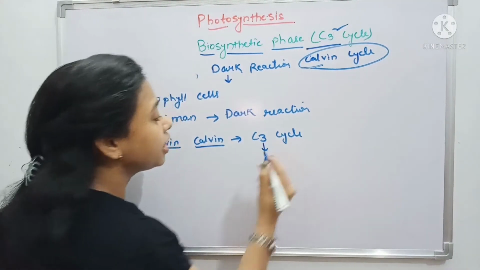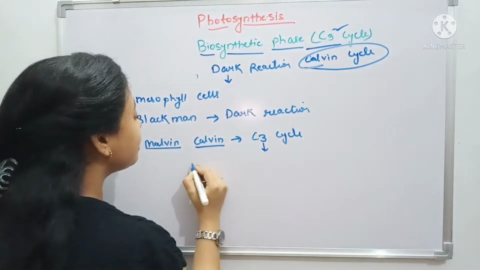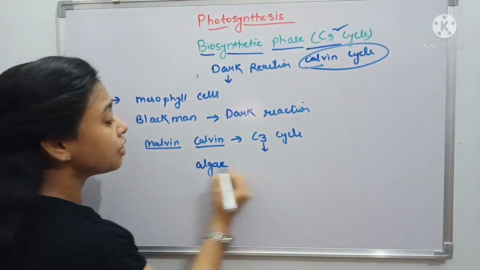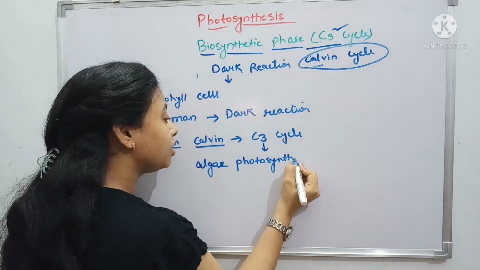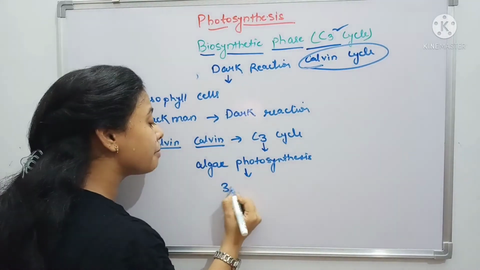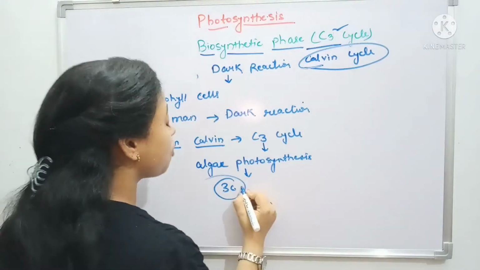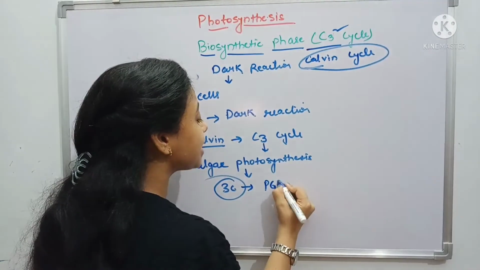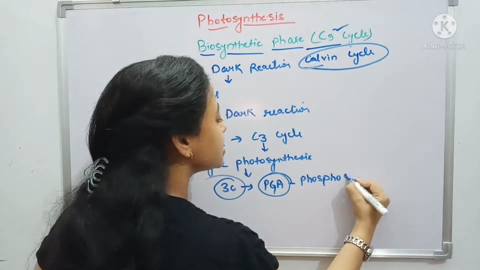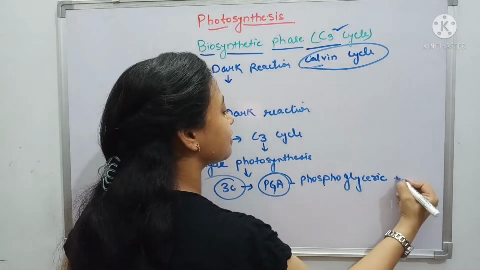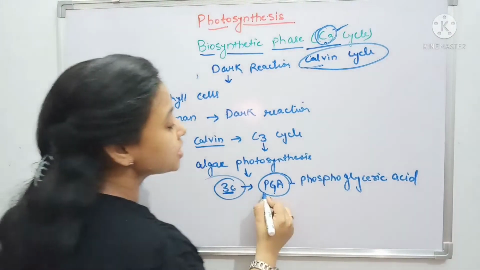Initially he studied this C3 cycle in algae. He studied algal photosynthesis and told that the first 3 carbon compound formed is phosphoglyceric acid. I am writing the full form here: phosphoglyceric acid. That's why it is named C3, because a 3 carbon compound is formed initially.